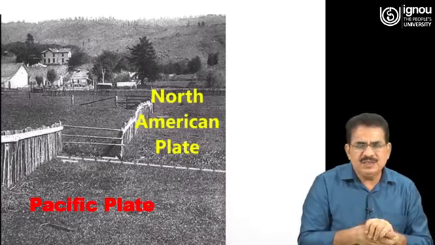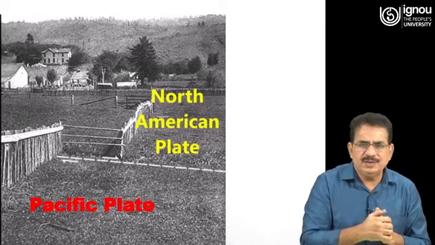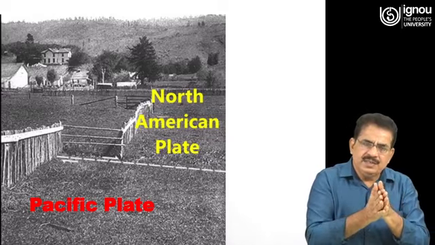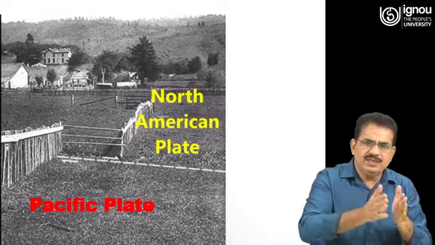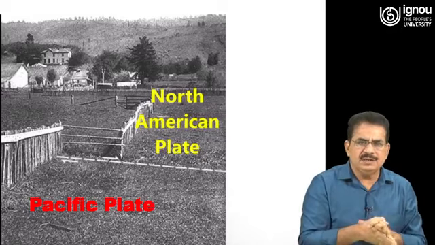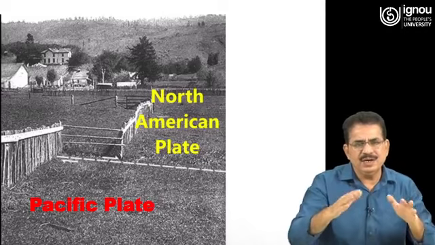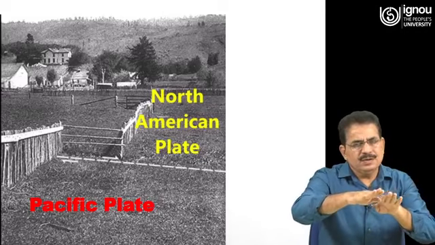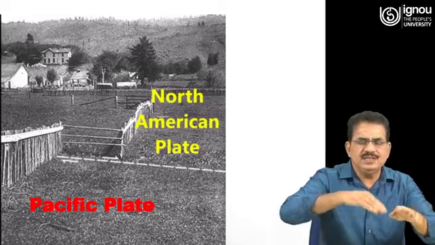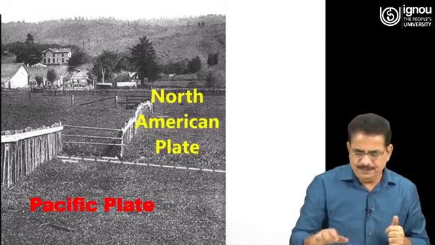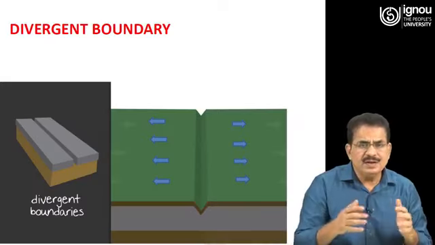And the evidence for this transform boundary you can see from this graphics, where this boundary made of these wooden logs is broken and has gone to different positions, otherwise this would have been a continuous boundary. A similar example is here. Here also this boundary is broken because of that transform boundary and the motion of the two plates in the two regions basically. Third one is the divergent boundary.